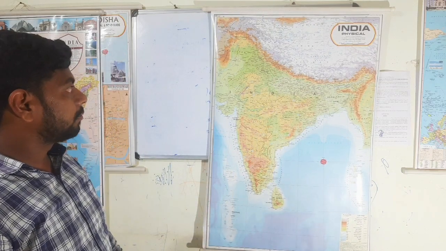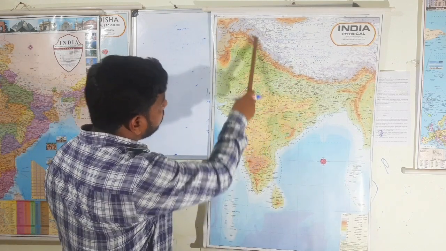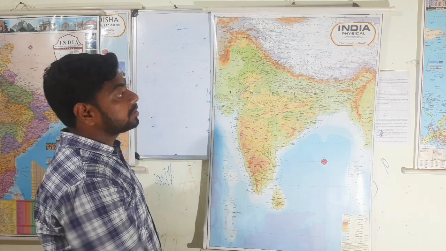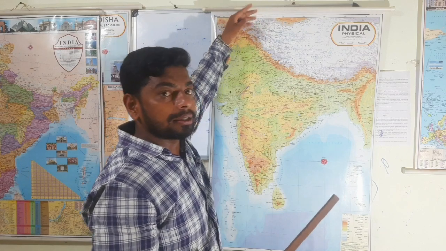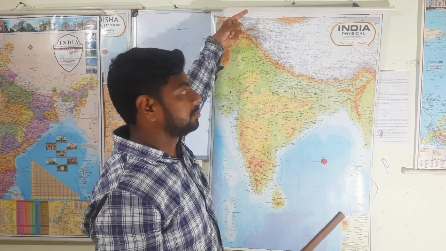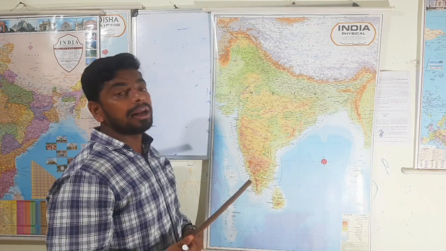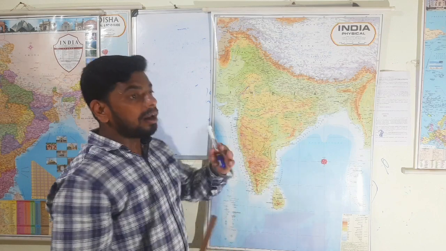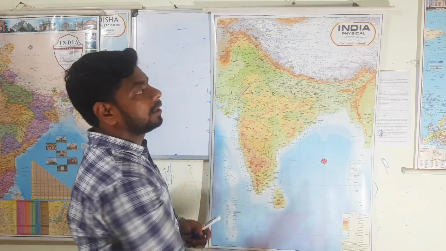Clear? Then we will discuss Himadri, Himachal and Shiwalik, the three parallel ranges of the Himalayas. So far we have discussed the Trans-Himalayas, that is beyond the Himalayas. Now we are going to discuss the Himalayan ranges, and the three parallel ranges, that is Himadri, Himachal and Shiwalik.